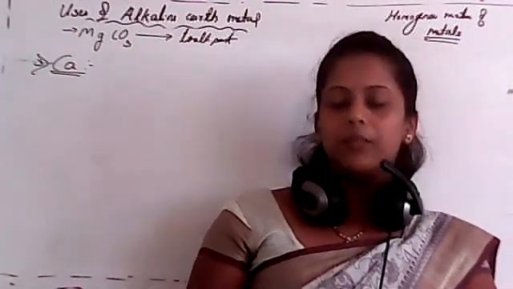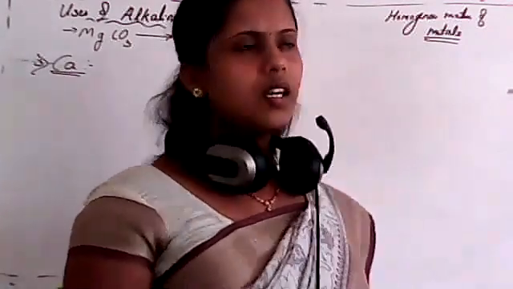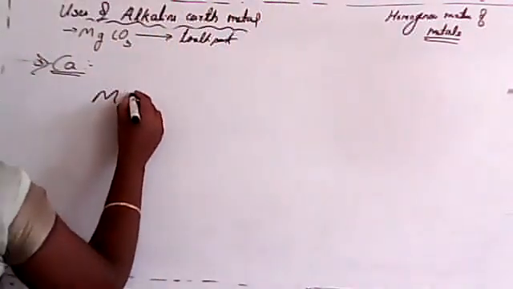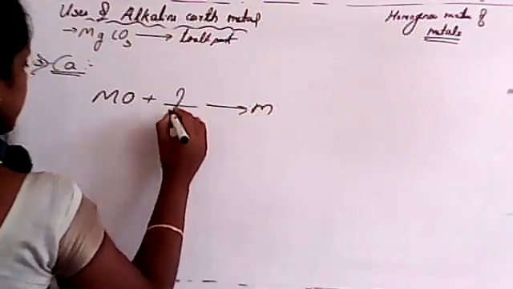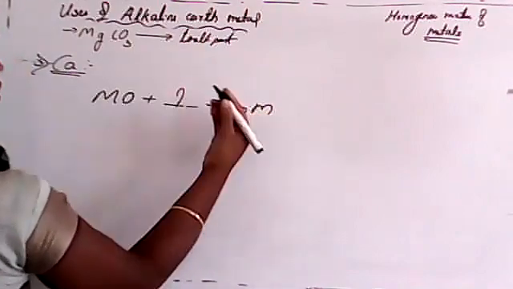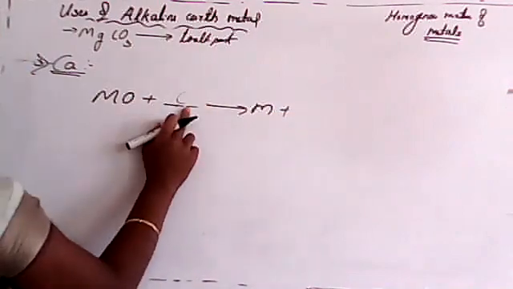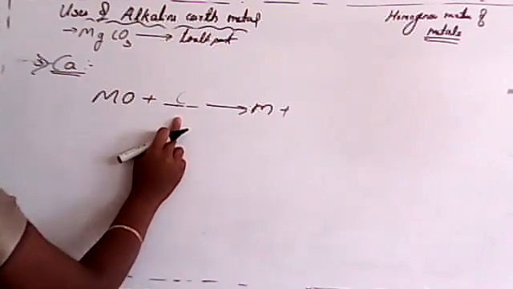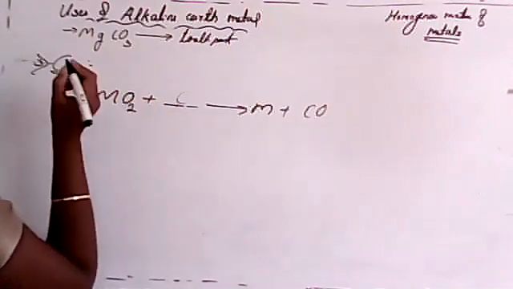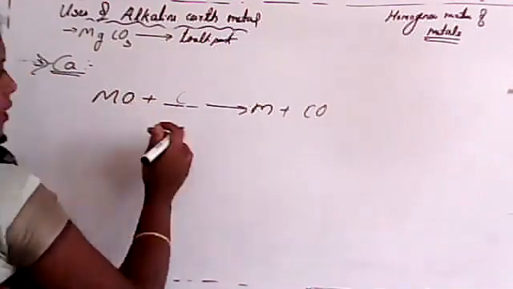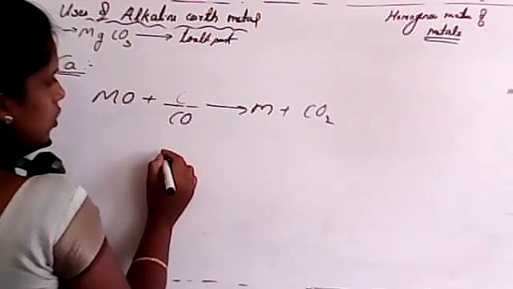In that, we'll study how metal oxide can be converted into metal. The metal oxide must be converted into metal with some ingredient. We must add something so that it will convert. In almost all cases we consider carbon here. Whenever a metal oxide reacts with carbon, it gives metal and carbon monoxide or carbon dioxide, depending on your system. We use carbon monoxide also, carbon also.